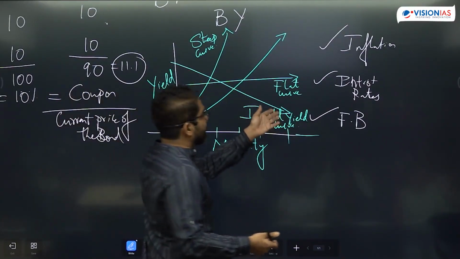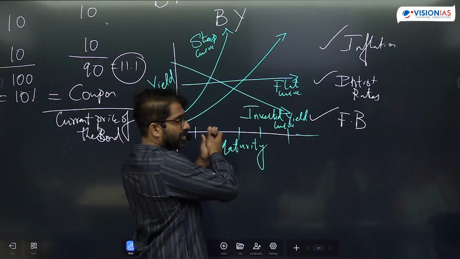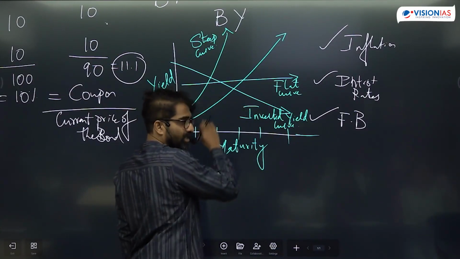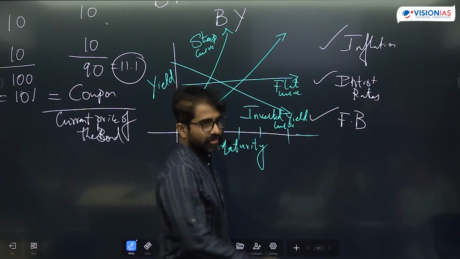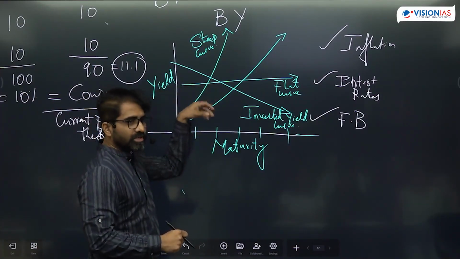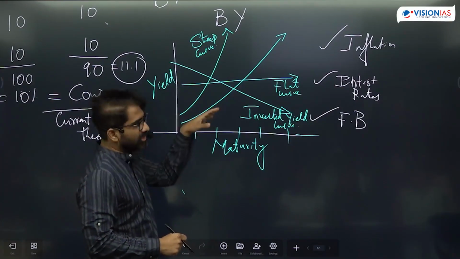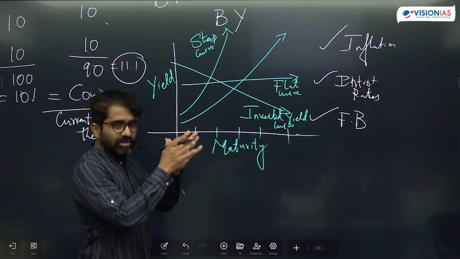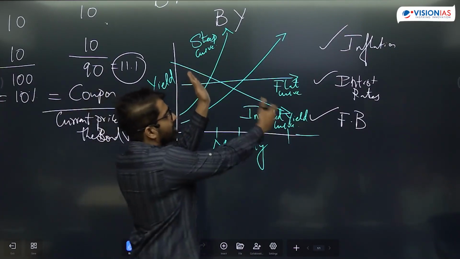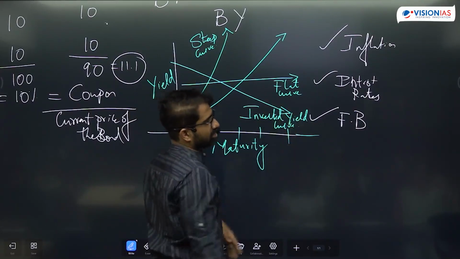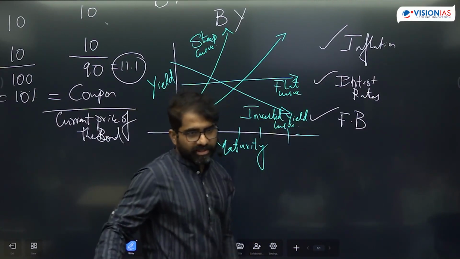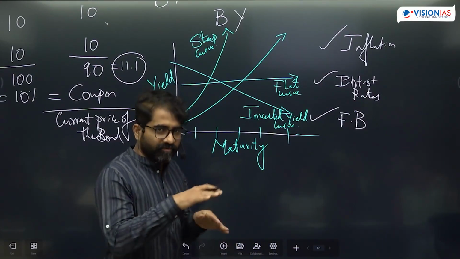So why does this curve indicate that? Because whenever there is a recession close by, the investors will remove money from the short-term instruments and put the money in the long-term. Removing money from the short-term means you're selling short-term. When you sell short-term, the price of the short-term bonds reduces, so the yield will increase. And you're buying long-term bonds, then the price of the long-term bond increases and therefore the yield is decreasing. So this is how inversion happens.